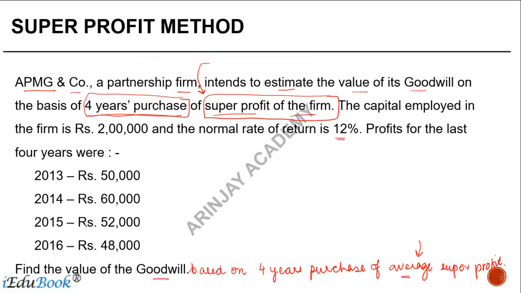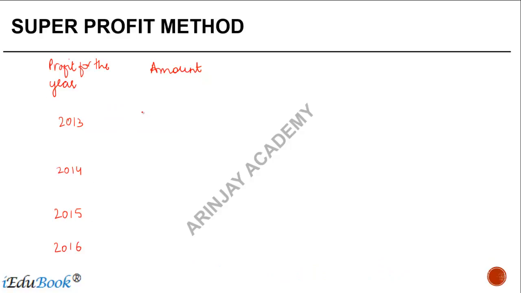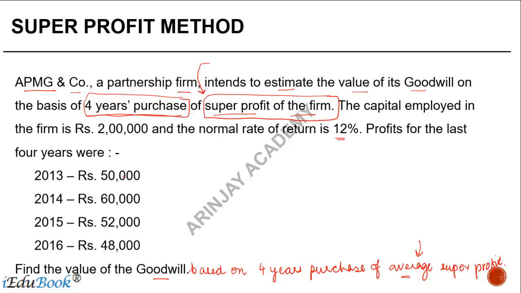What are the numbers? 50,000, 60,000, 52,000 and 48,000. Now I need to calculate what is the normal return or the normal profit.